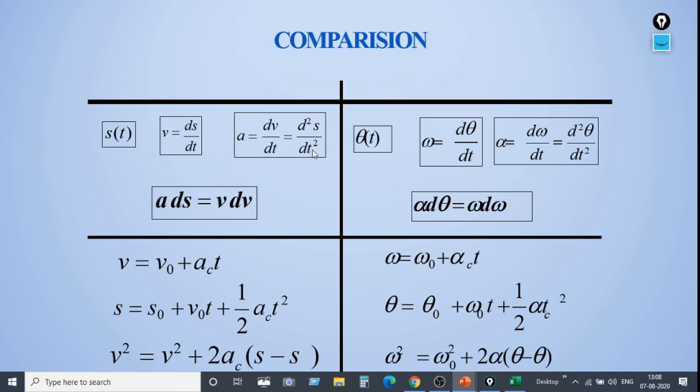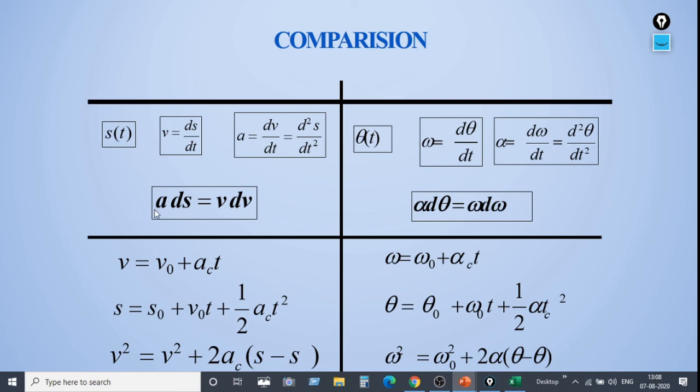Or else we can also write in terms of displacement, that is d square s by dt square. Here, if you have observed, we have written the angular acceleration alpha in terms of theta, that is d square theta by dt square. So all these terms are similar to these terms, but this is in linear motion and this is in rotational motion. So here finally a into ds is equal to v dv.